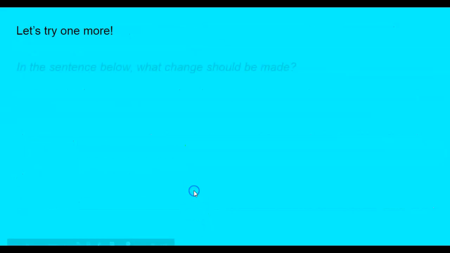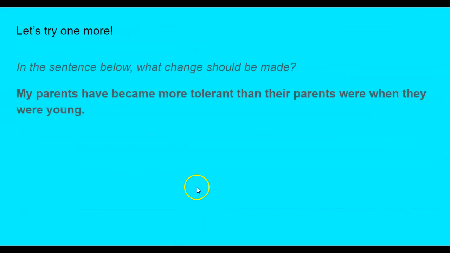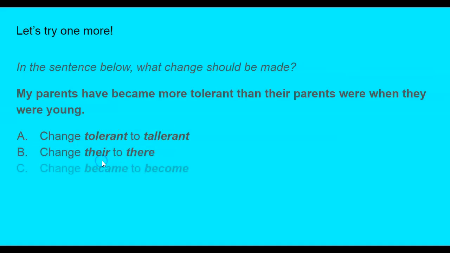Let's try one more. In the sentence below, what change should be made? My parents have become more tolerant than their parents were when they were young. Change tolerant to a different spelling of tolerant. Change there to there. Change became to become. Or no changes needed. So think about that. Make your choice. Were you right?